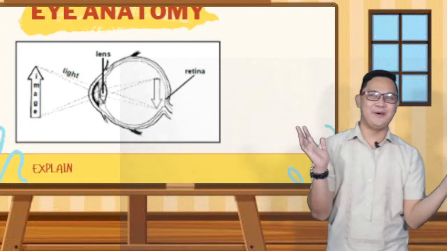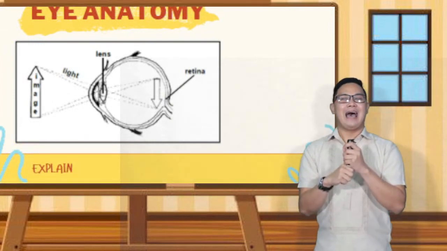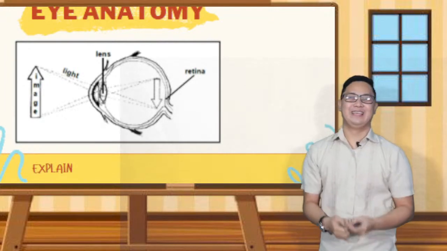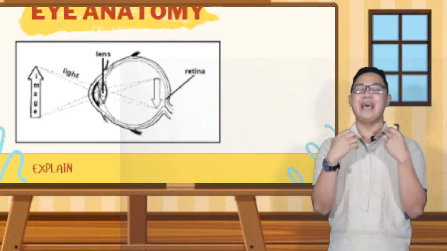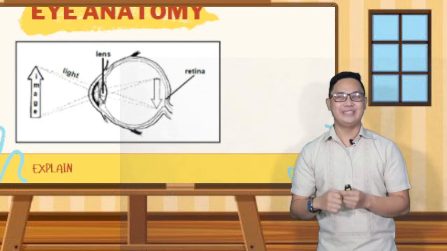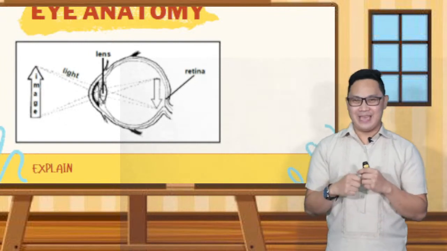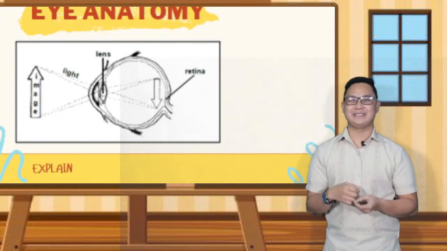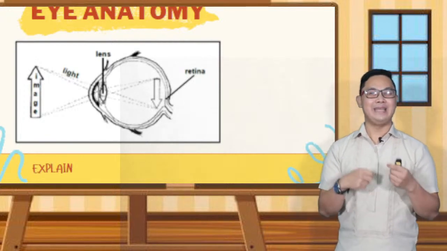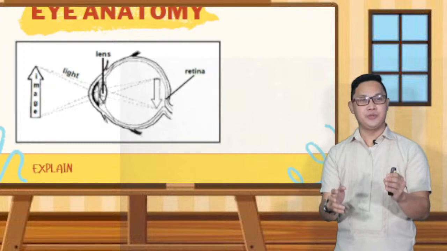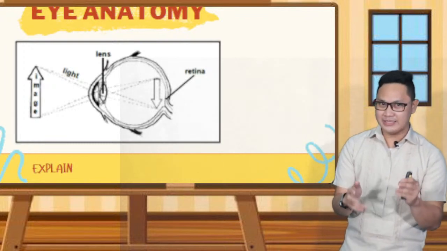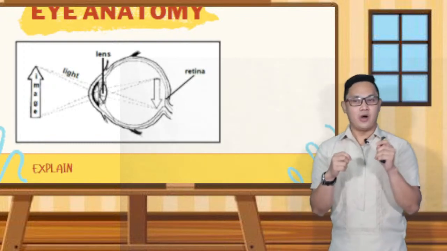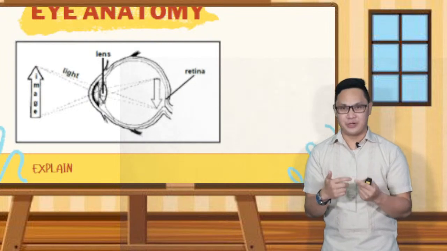Since you have learned how the pupil works, consider it as just a door or an entrance. A lot of things still happen after the light enters the door. As the light enters the eye, it passes through the lens. The lens helps in focusing the image to make it clearer.